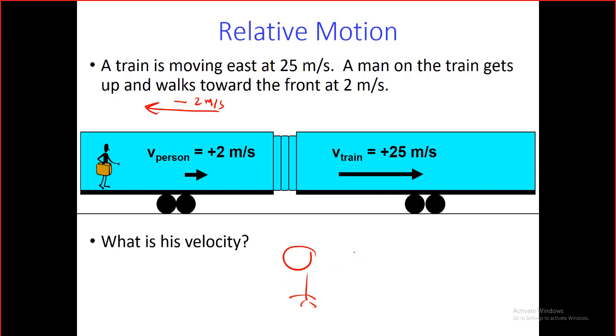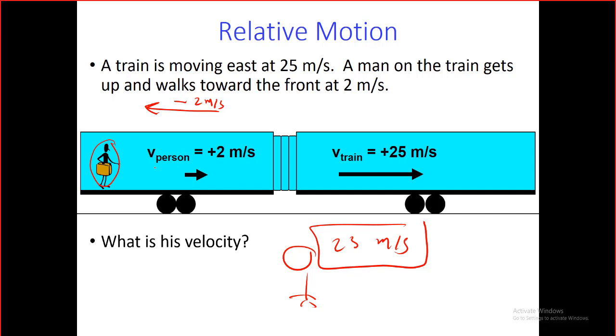Yes, it will be 23 because I will see him as if he moves with 23 meters per second. My question is for Hassan again. Hassan Abdul Hamid, 23, plus or minus? I think plus. Yes.